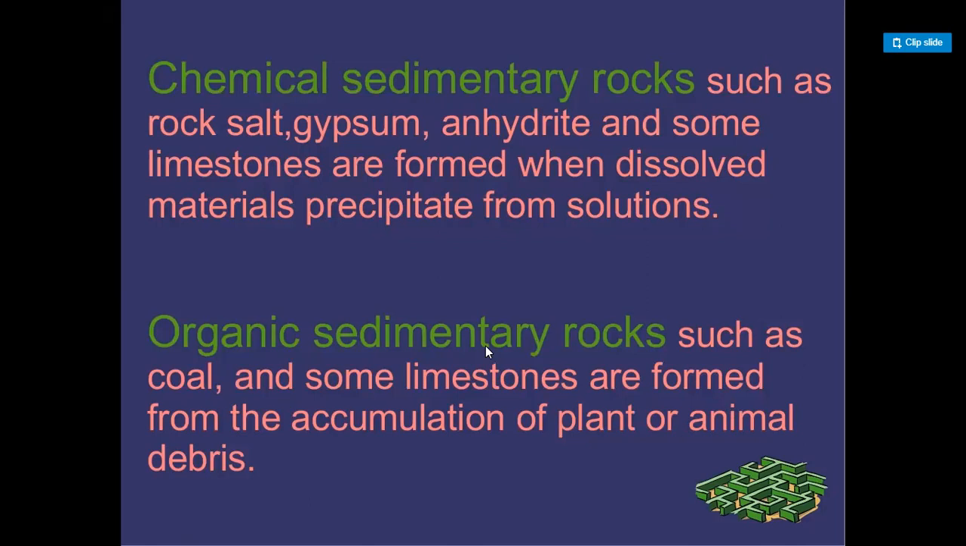Chemical sedimentary rocks, such as rock salt, gypsum, anhydrite, and some limestones are formed when dissolved materials precipitate from solution. And organic sedimentary rocks, such as coal and some limestones, are formed from the accumulation of plant or animal debris.